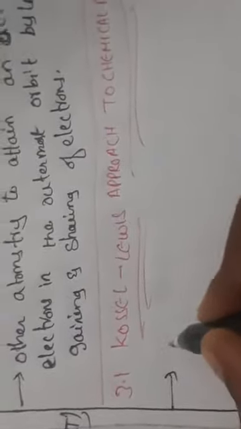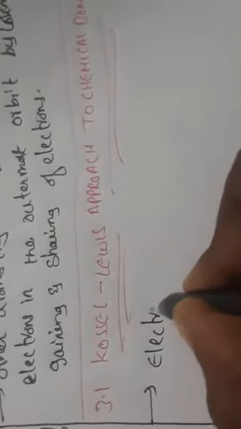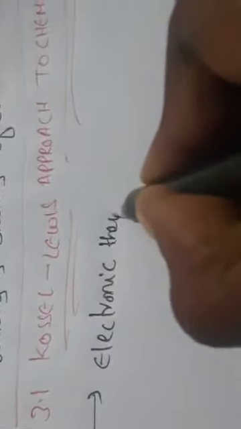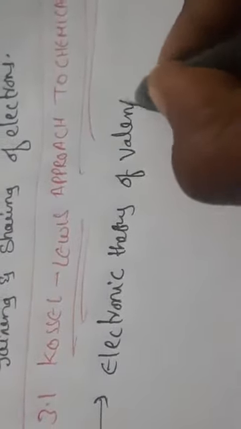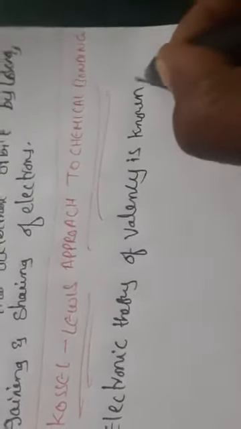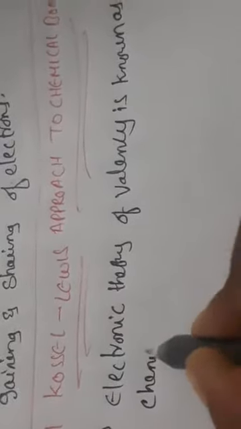As we know, electronic theory of valency is known as chemical bond theory. We have seen this in the previous class.